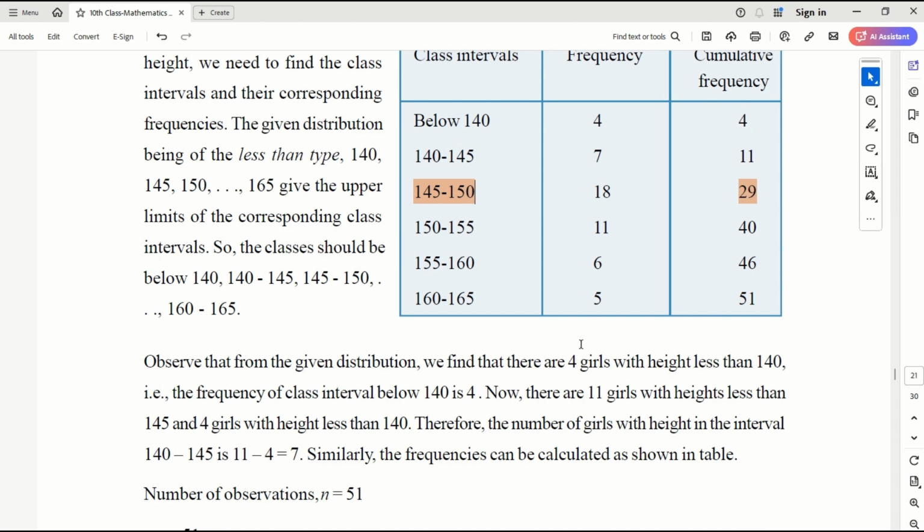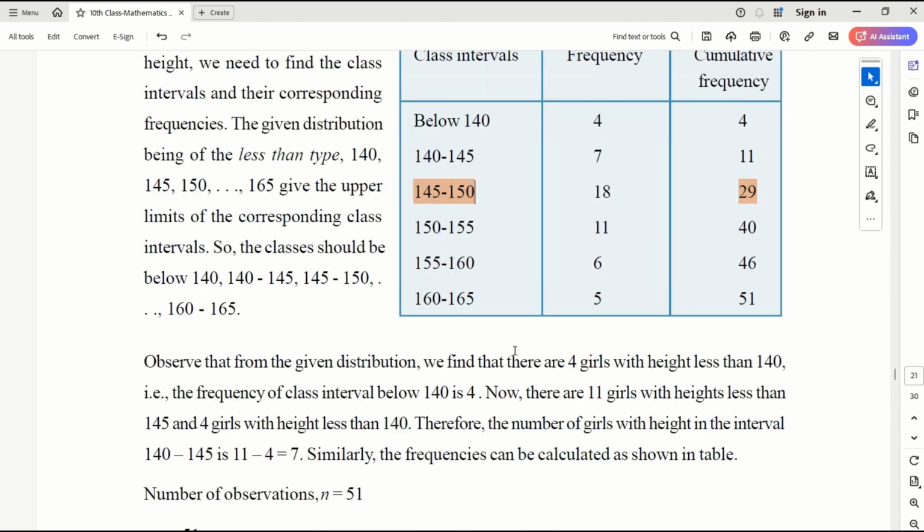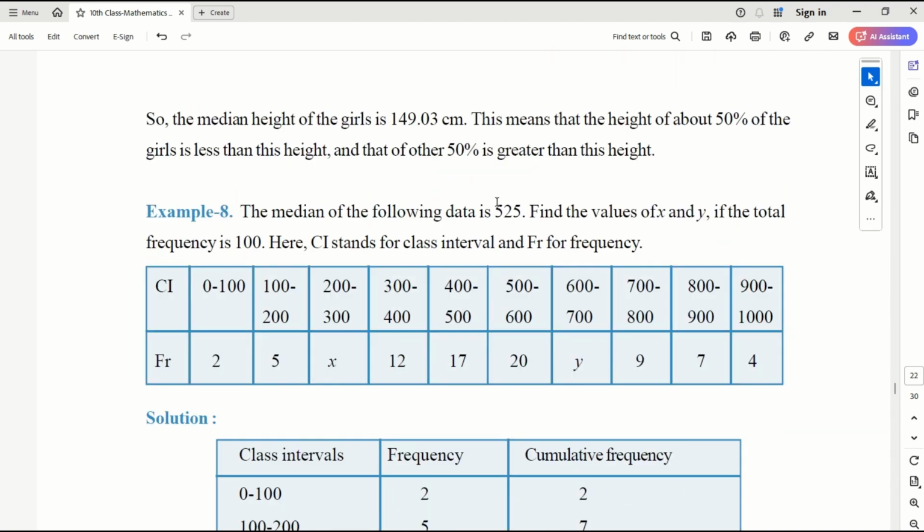That means 149.03 or below is the height of half of the girls in the given data.